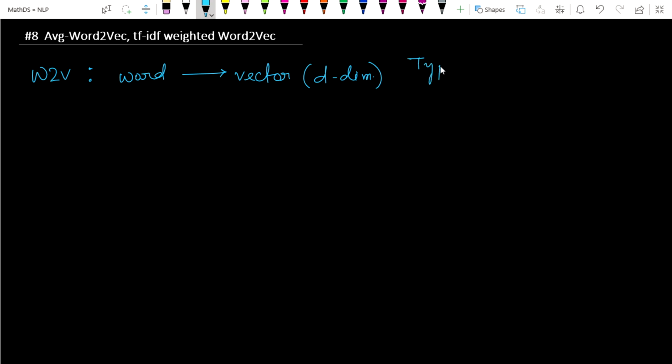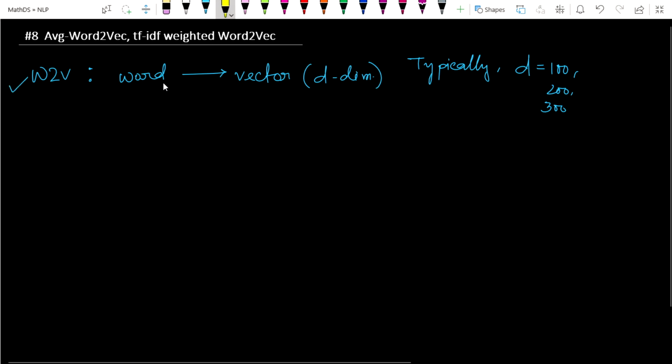Typically we have seen d equal to 100, or 200, or 300, like that. These are the dimensions we got in the word2vec videos. Now, the average word2vec or TF-IDF weighted word2vec is used to convert sentences, or sequences of sentences or words, to vectors.